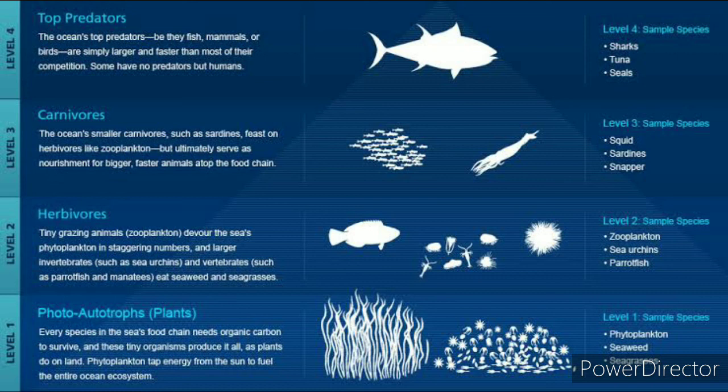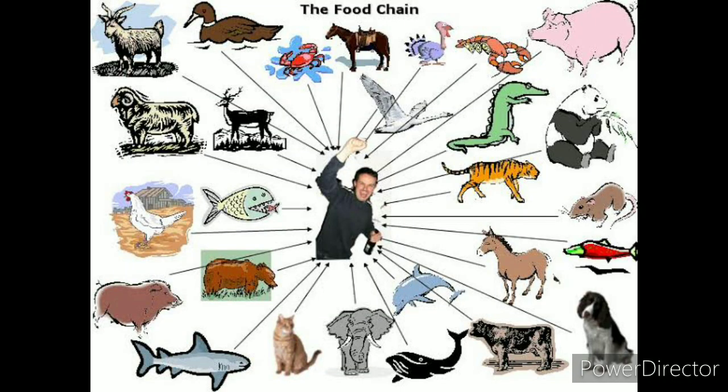So let me ask you a question. We know we humans eat a variety of organisms, right? We have learned about what food chains and food webs are, and what the different trophic levels in the food chain and food web are. So let me ask you a question. How do humans fit into this? What is the position of humans in the food chain or food web in an ecosystem? Kindly answer it.